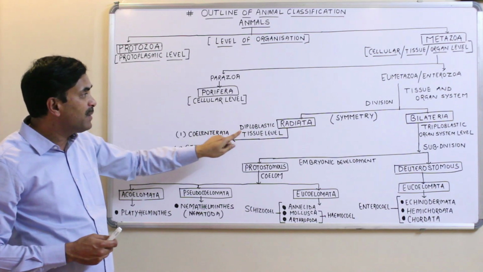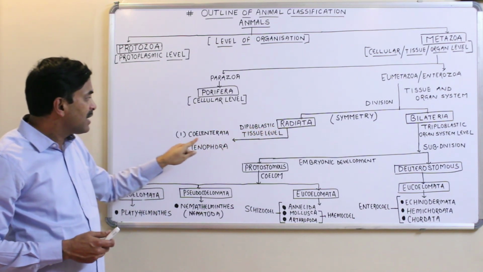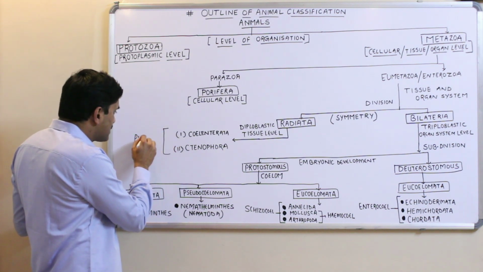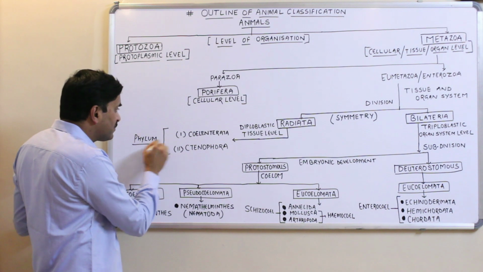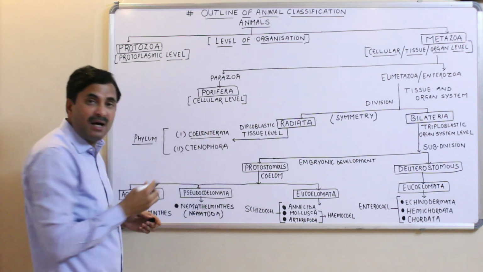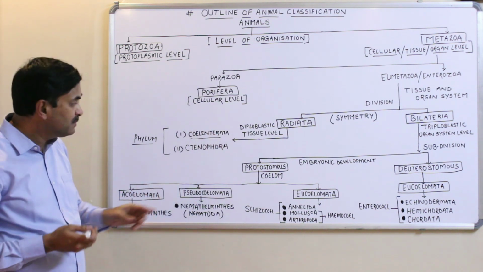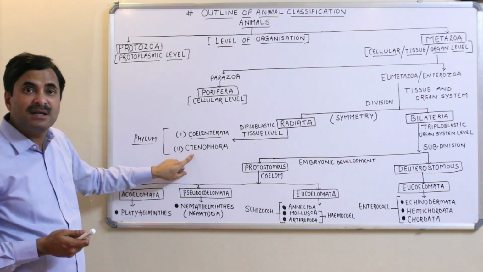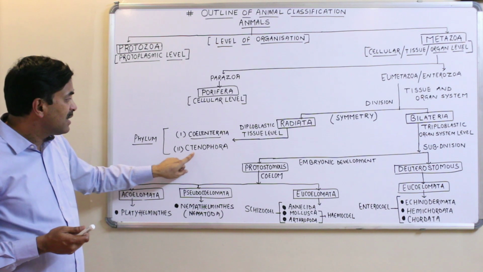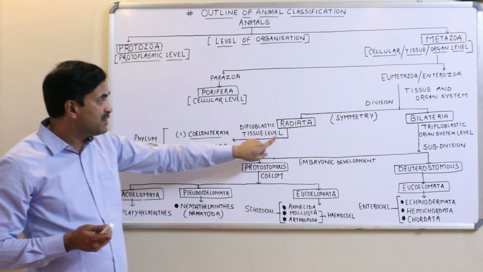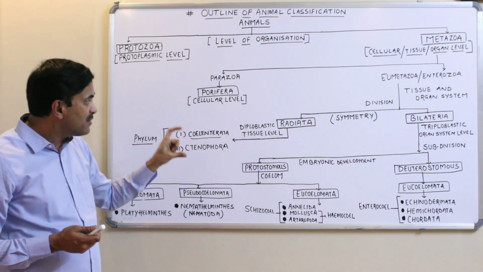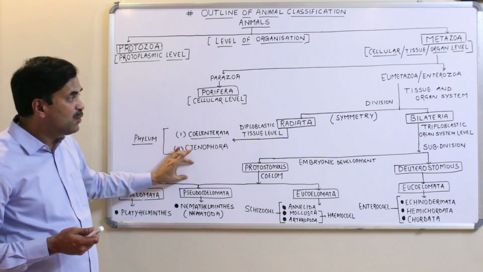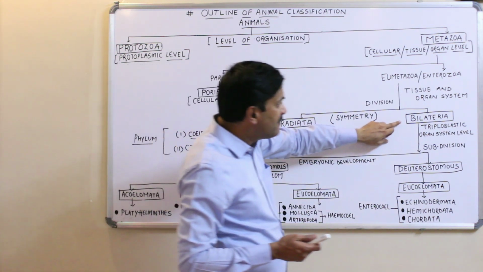The best examples of the division radiata are two phyla. One is the Coelenterata, to which Hydra and all other such organisms belong, and the Ctenophores, which are also commonly called sea walnuts, are also included in the division radiata. So the division radiata has two phyla, Coelenterata and Ctenophora.